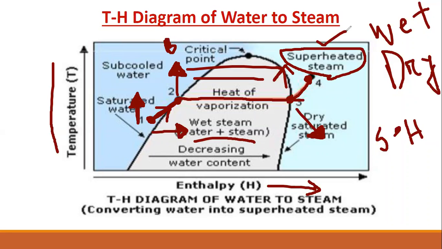One is wet steam, this is the wet steam region, where both steam and water are available. But when all the water becomes steam, that is dry steam, and the temperature is 100 degrees Celsius, same as the boiling point. But after that, if I give more heat, the temperature rises, and that steam is known as superheated steam.